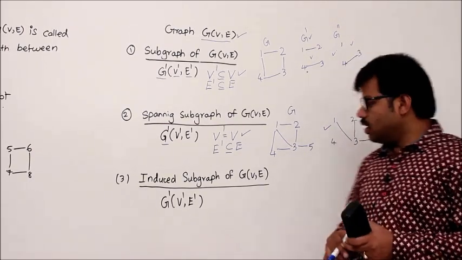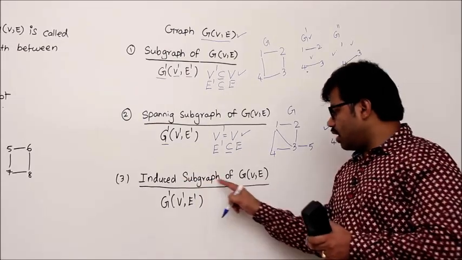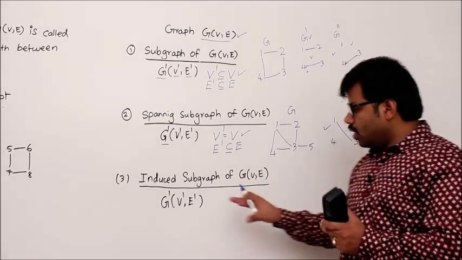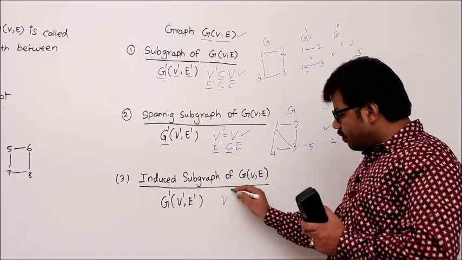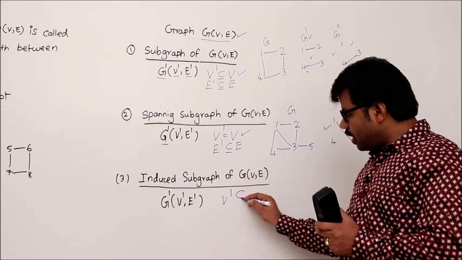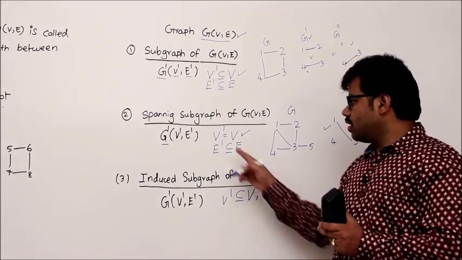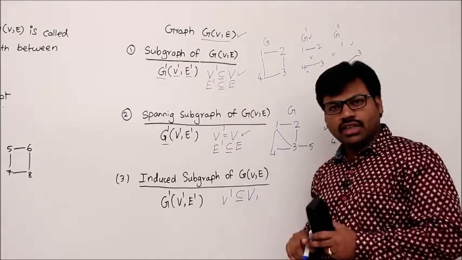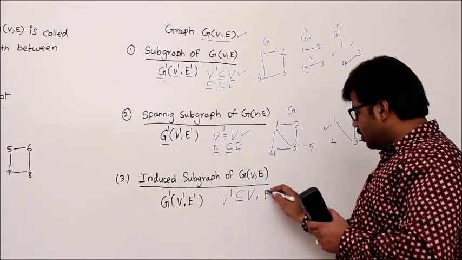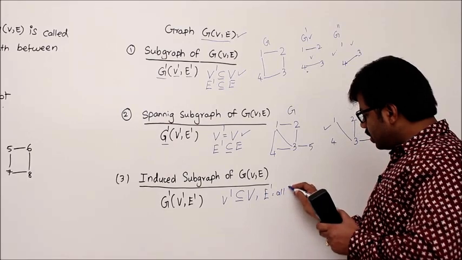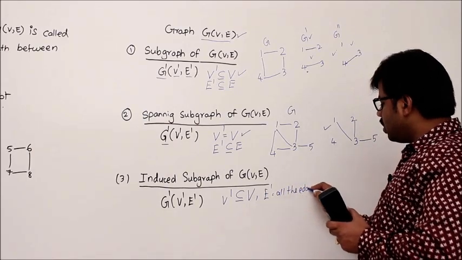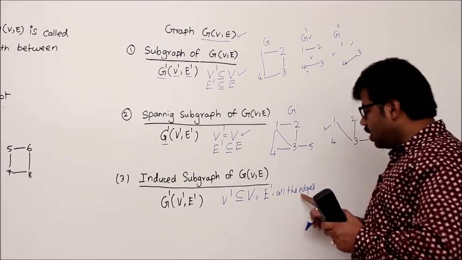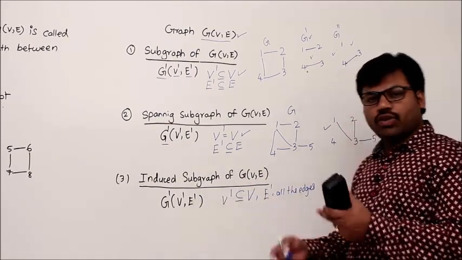You understand? So next, induced subgraph of G(V, E). What is an induced subgraph? In that, the vertex set V dash should again be a subset of or equal to V, as it is in a subgraph. But how is it different from a subgraph then? The edge set E dash is all the edges which are induced in G. I will tell you what is the meaning of that.